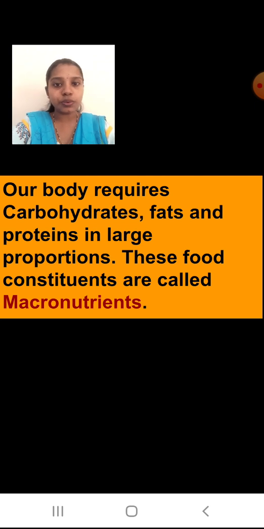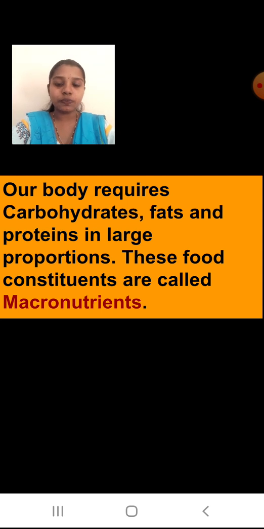What will you call them, students? Macronutrients. Macro word means large, and what are the nutrients here? Carbohydrates, proteins and fats. Okay, so our body requires carbohydrates, fats, which you have studied in previous presentations, and today what you studied, proteins. As they are required in large quantity, we call them macronutrients. Okay students, I hope till here is clear to you.